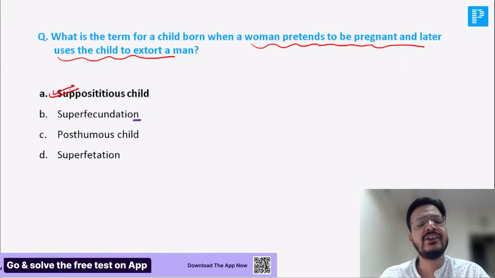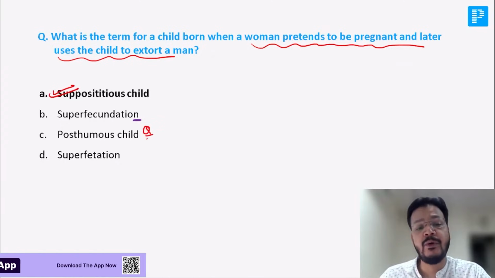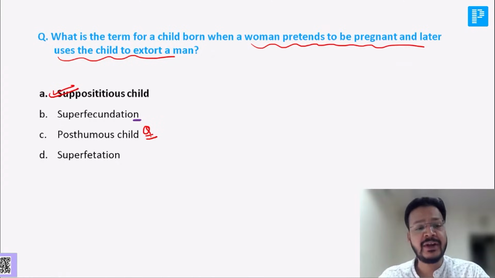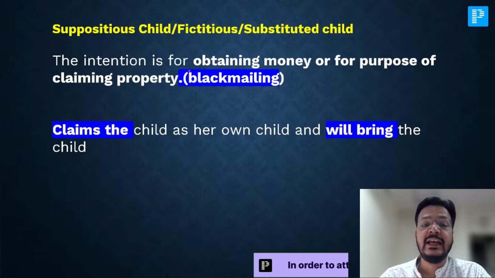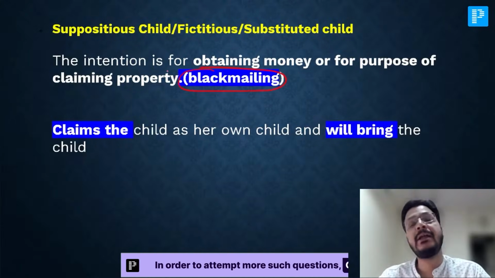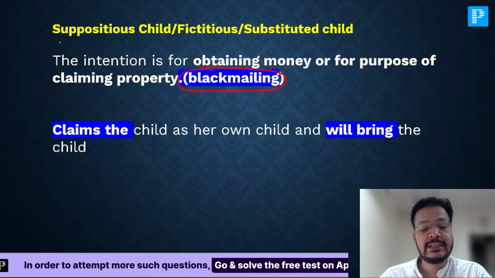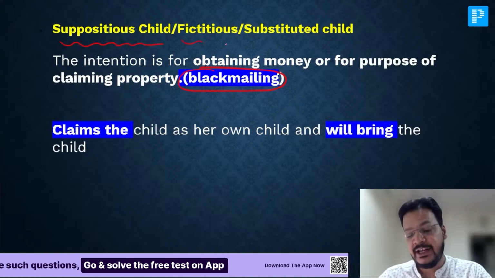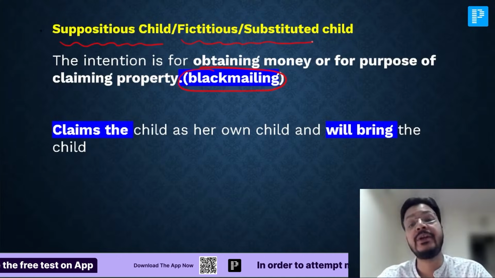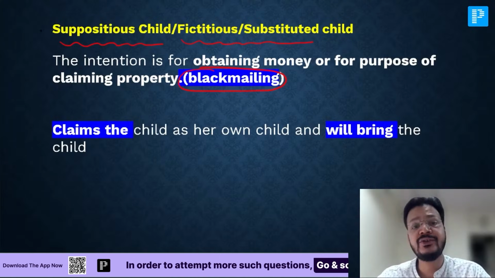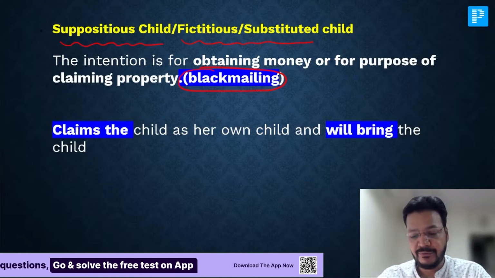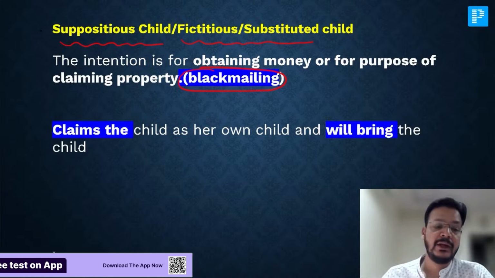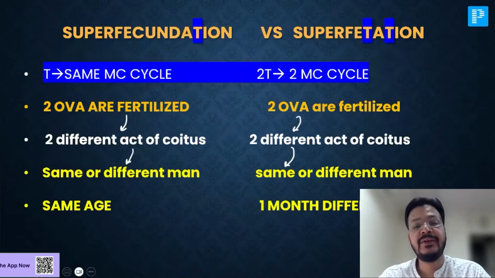What is superfecundation? Posthumous child, I already told you, a child born after death of father. What is superfecundation and superfetation? I'll tell you, don't worry. But sir, if you pretend to be pregnant and you want money, that is a supposititious child, fictitious child, or substituted child. That is a very, very potential MCQ. Okay. Now, sir, I'm coming to two very, very important definitions, superfecundation and superfetation.